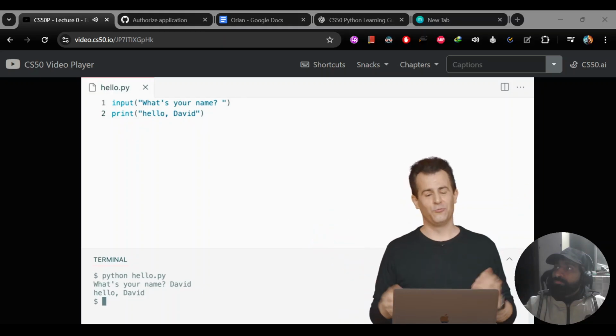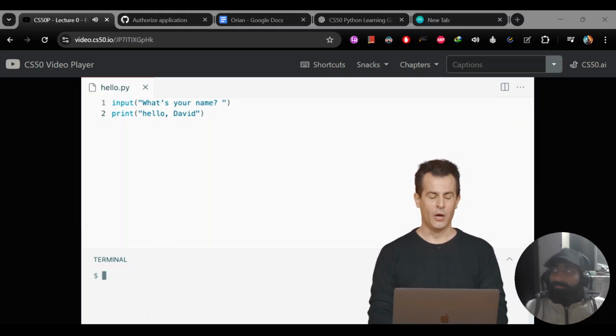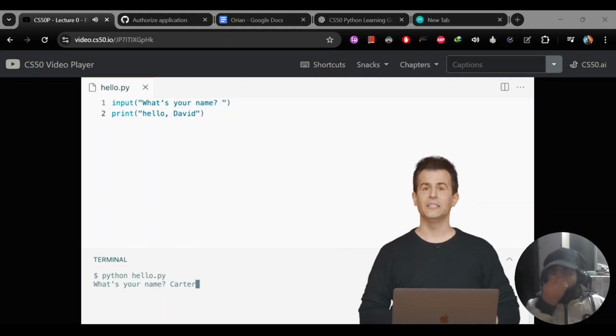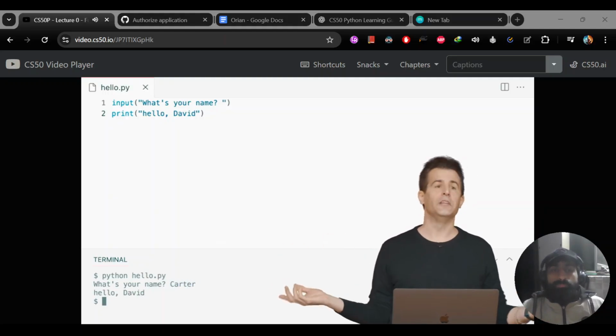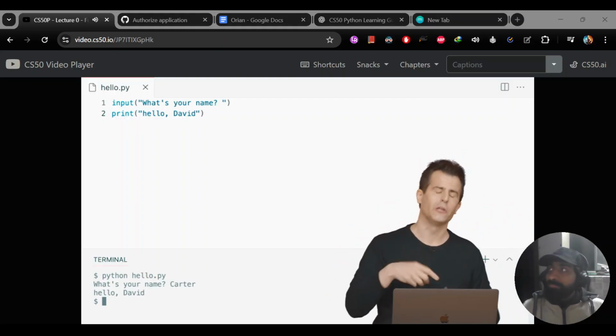Of course, this isn't really working as intended here. Let me go ahead and try pretending to be my colleague Carter here. Well, Carter's name is this. I'm going to go ahead and hit enter, and I'll see, of course, hello David. Well, obviously not, because I've hard-coded, so to speak, I've written literally my name inside of the string.